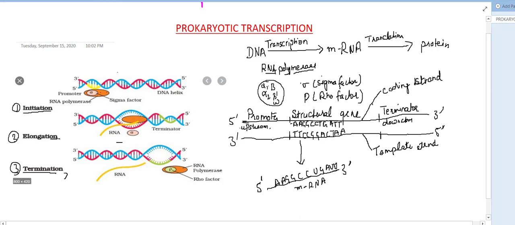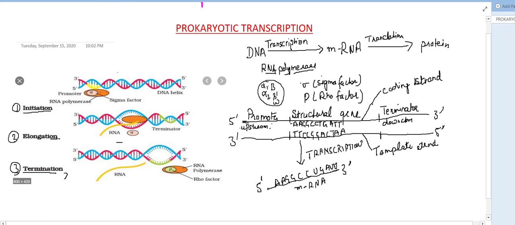The template strand will get transcribed through the process of transcription. The RNA polymerase polymerizes the mRNA in the 5 to 3' direction. That's why the strand with 3 to 5' polarity will get transcribed.